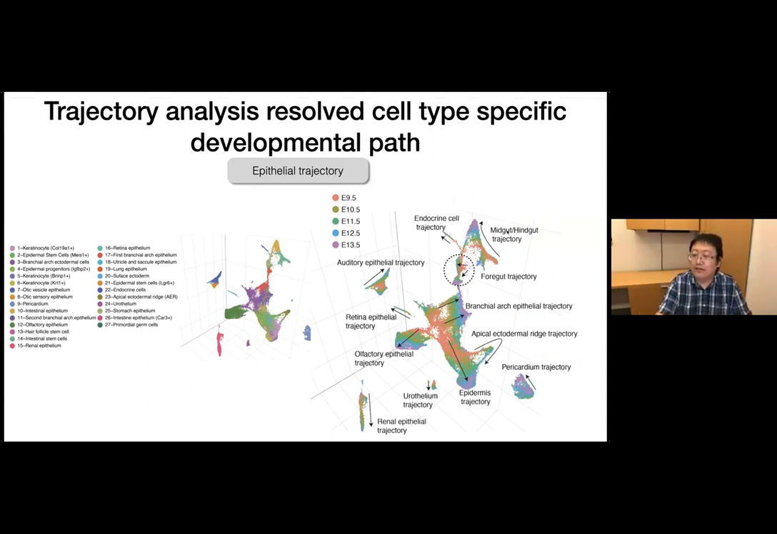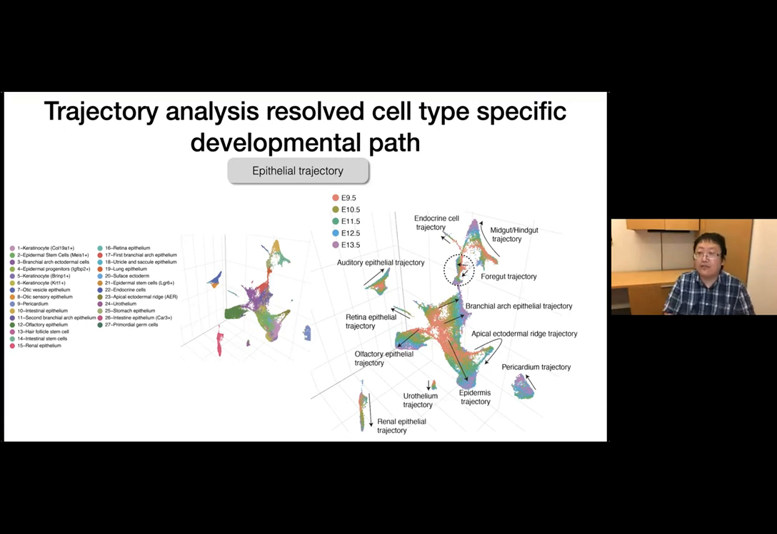For example, this is a midgut-hindgut trajectory. And here we can also identify the foregut trajectory, which already separates into two directions, one to the stomach and one to the lung. And we can also identify the epithelial trajectories that form and regulate the limb development, for example, the epidermal ridge cell trajectory, the renal epithelial trajectory, and others. So in summary, we can use this to study the cell state differentiation paths during development, like for the epithelial cells. And this is just one example.